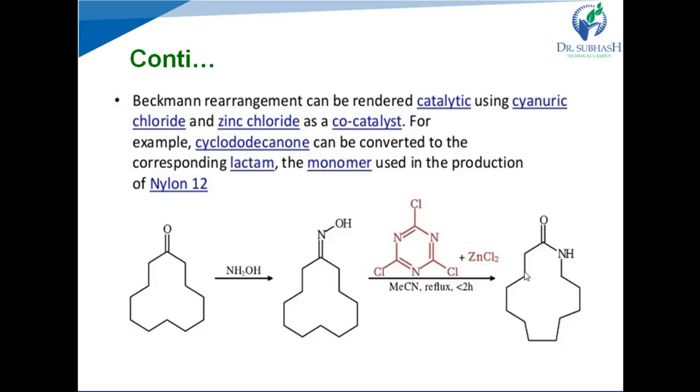See, one example is given here. The first structure is cyclododecanone. Right? Cyclododecanone is a cyclic 12-carbon compound which has the ketone functional group. That's why it is known as cyclododecanone. This cyclododecanone reacts with hydroxylamine and forms the corresponding oxime. This oxime undergoes Beckmann rearrangement reaction with the help of cyanuric chloride and zinc chloride as a co-catalyst and forms the corresponding lactam, that is the monomer for the production of nylon 12.